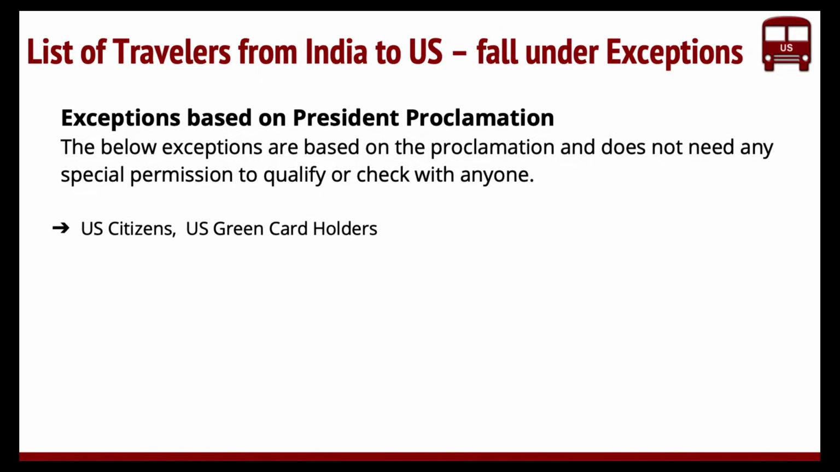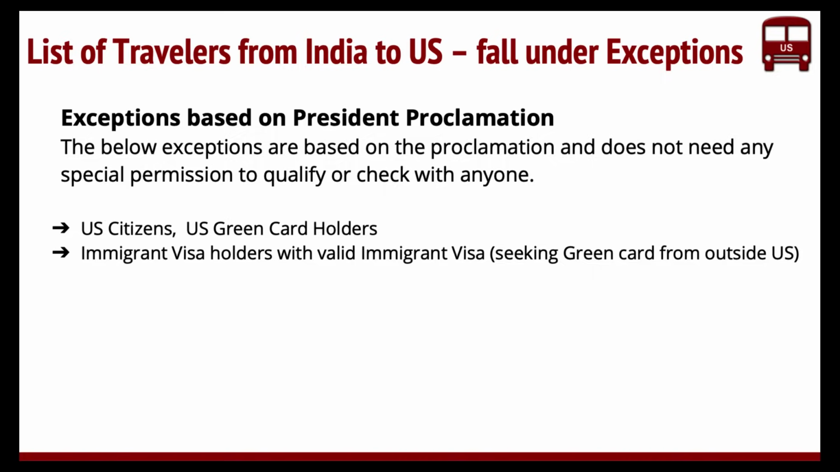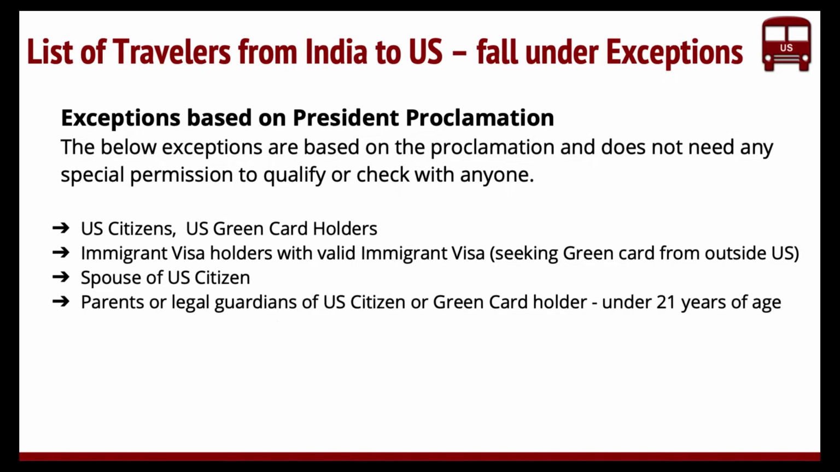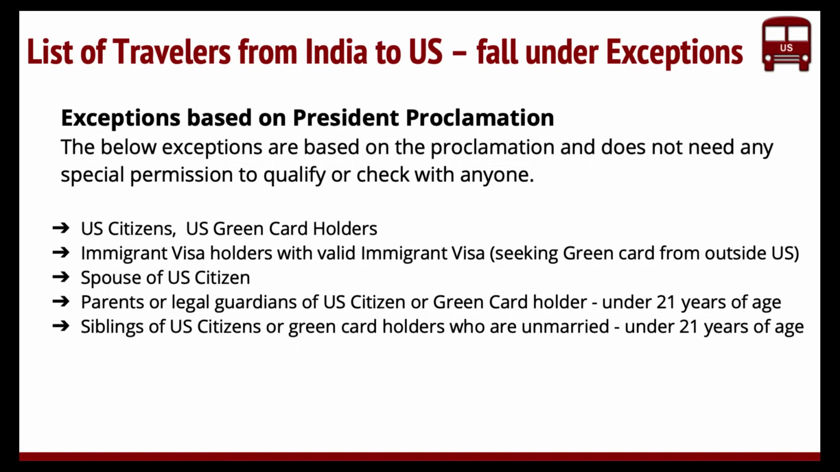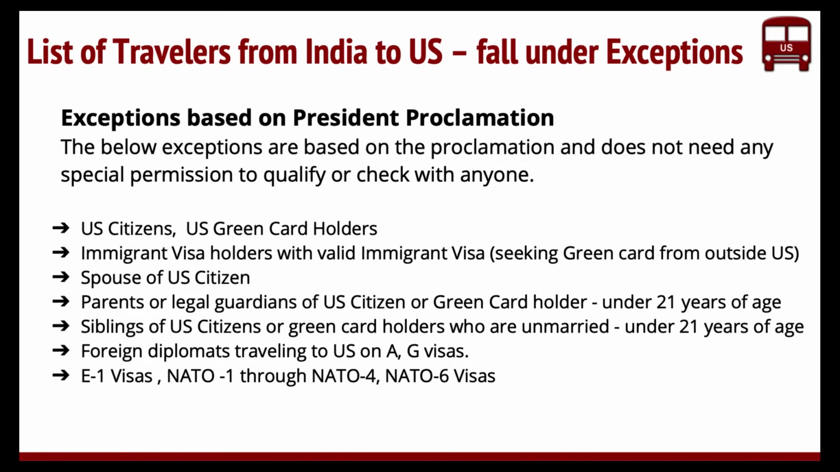Who are a part of this: if you're a US citizen or US green card holder, or an immigrant visa holder, basically somebody who has an immigrant visa and is seeking to enter the US to get the green card. These are the people who applied for a green card outside of the US and have a valid immigrant visa. So they can travel. And if you're a spouse of a US citizen, or if you're a parent or legal guardian of US citizens who are under 21 years of age, or a sibling of US citizens or green card holders under 21 years of age, or if you're a diplomat traveling on A or G visas, other visas like E1, NATO 1, 4 until NATO 6 visas, and air and sea crew traveling on C and D visas.